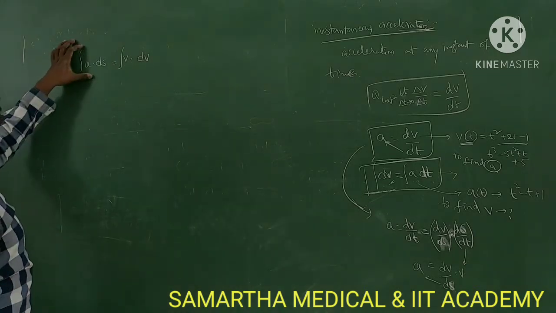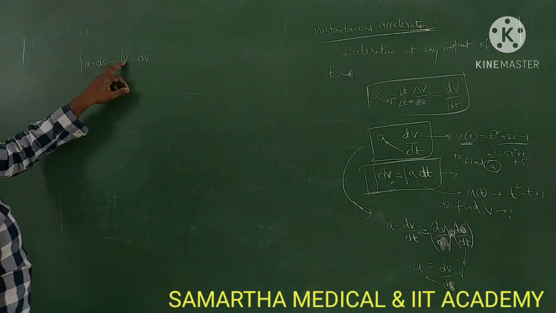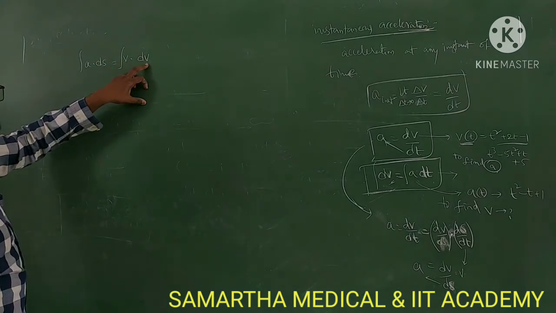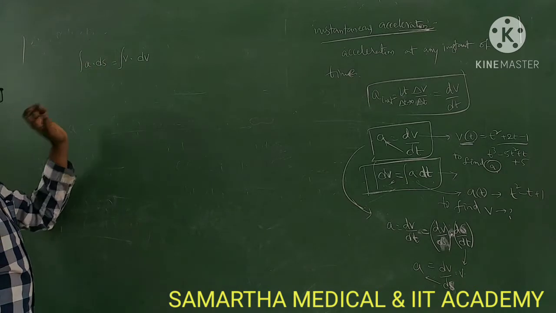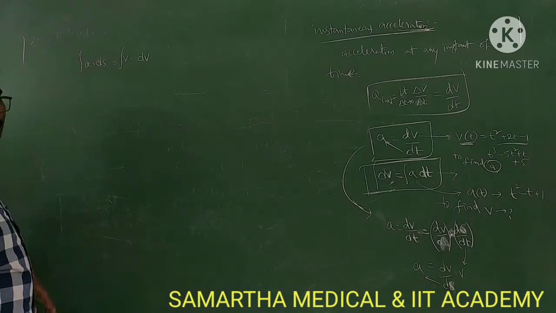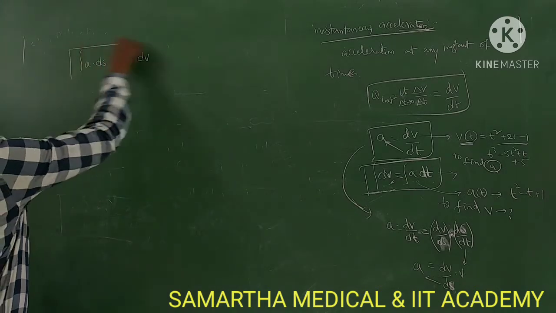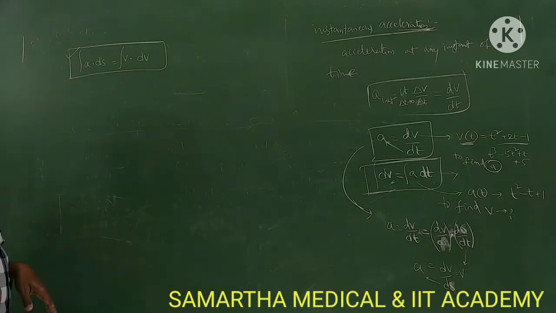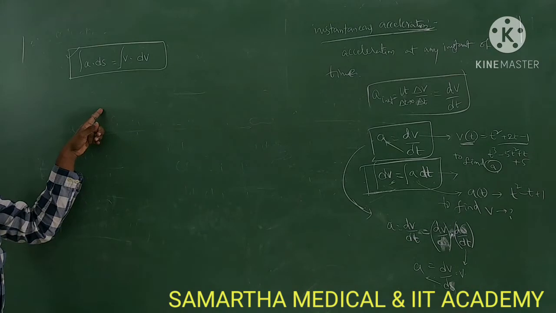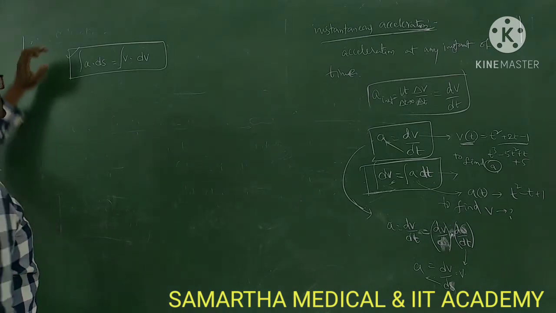Okay, so this is another case. Suppose v is given in terms of a velocity function, and you want to find acceleration in terms of a displacement function, you can use this. So a into ds is equal to integral v into dv. This is another form. Right, next.